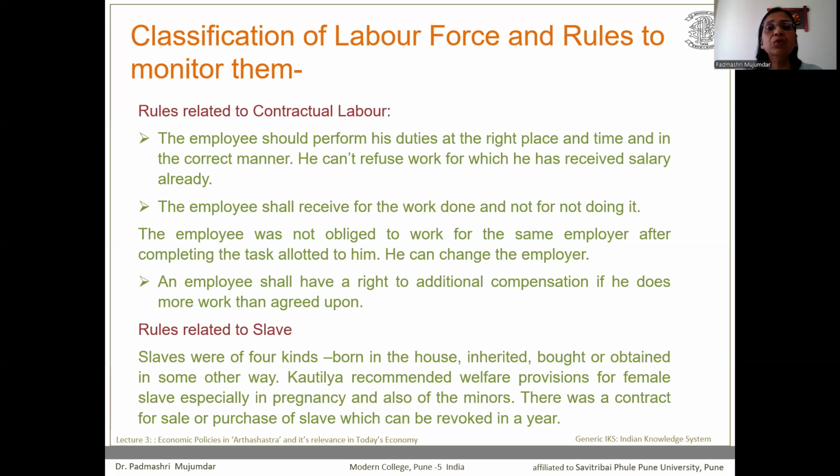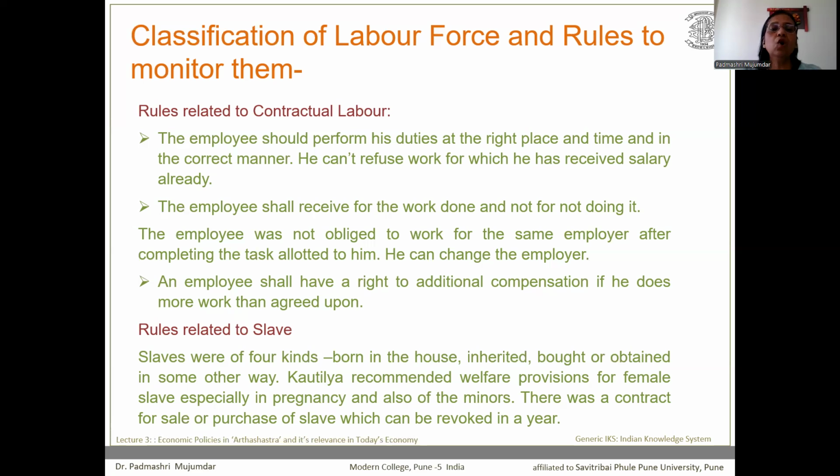And he can't refuse the work for which he has received salary. That was the condition recommended by Kautilya. The contractual employee shall receive pay for work done and not for not doing the work. So the wages were strictly given as per the work done.